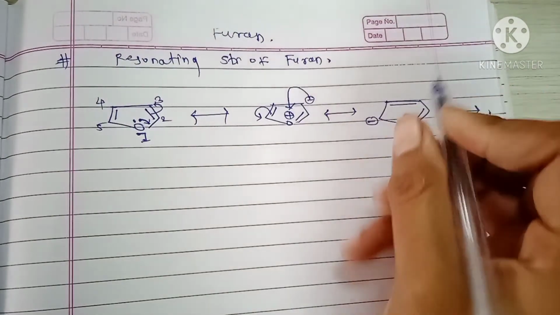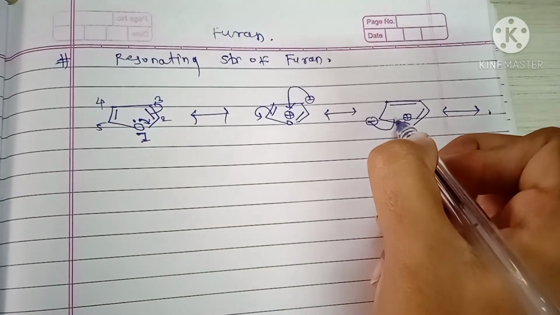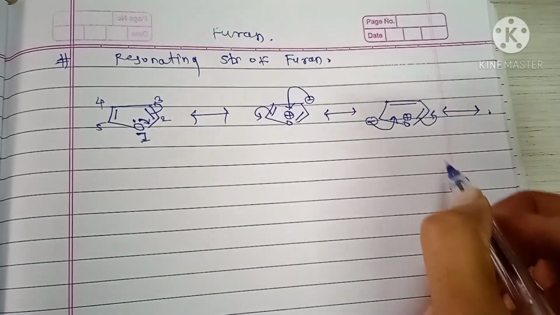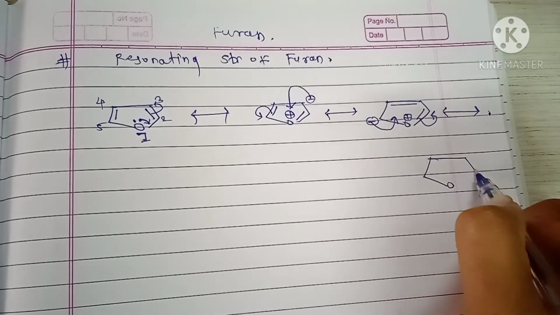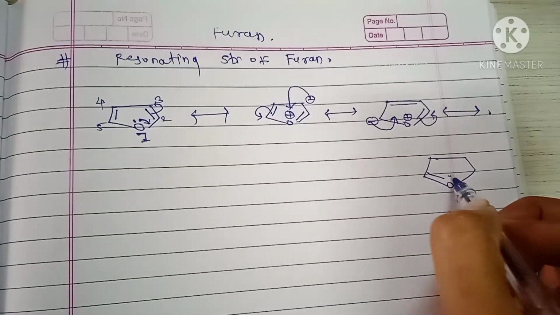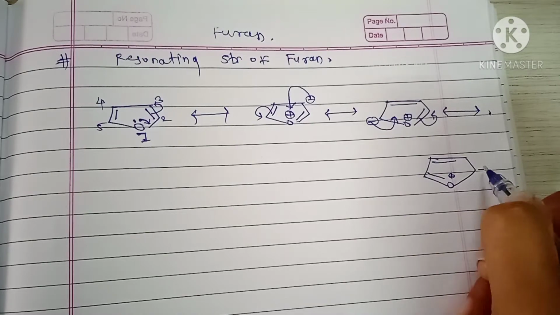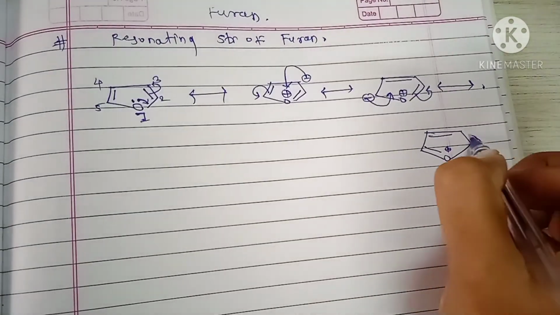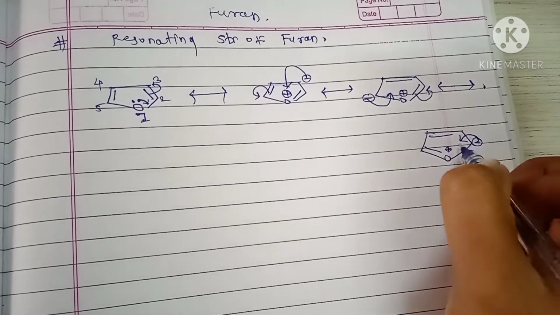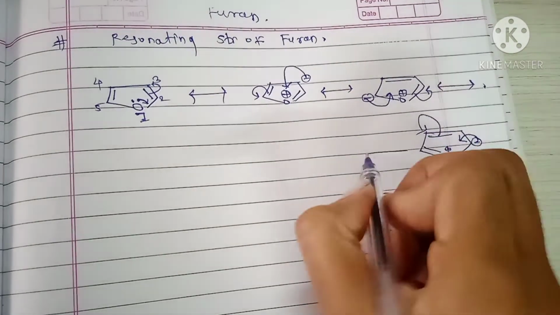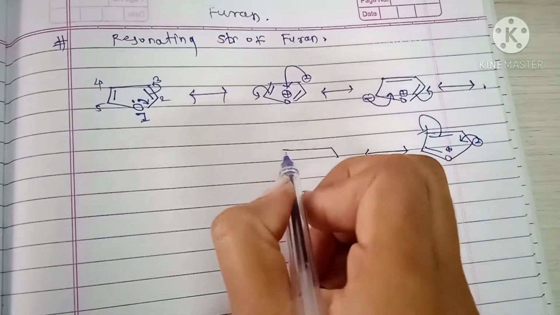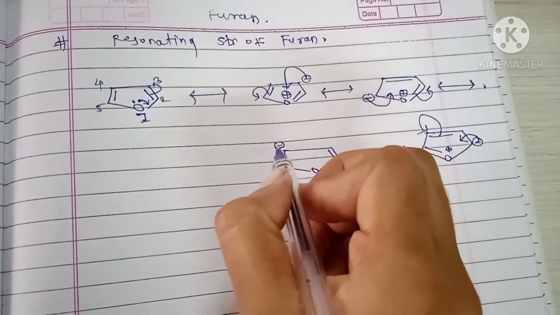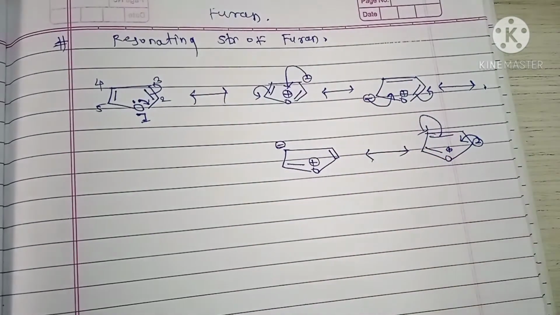Next, this negative charge attacks here and this bond shifts here, and the formation of the structure, here a double bond and here a negative charge. Okay. Next, this negative charge shifts here and this bond shifts here, and the formation of the structure, here a double bond, here a negative charge and here a double bond.